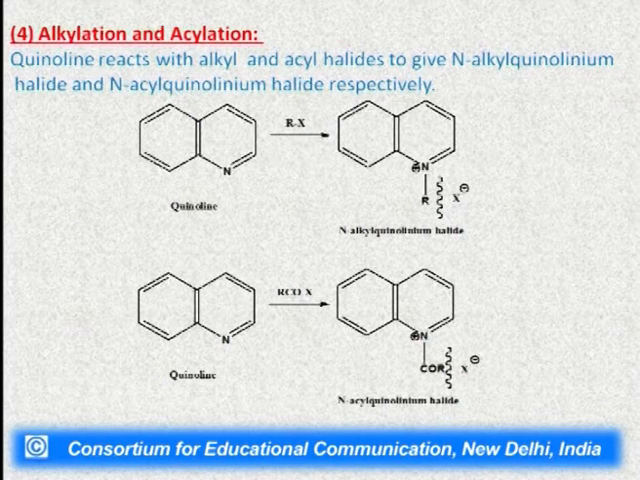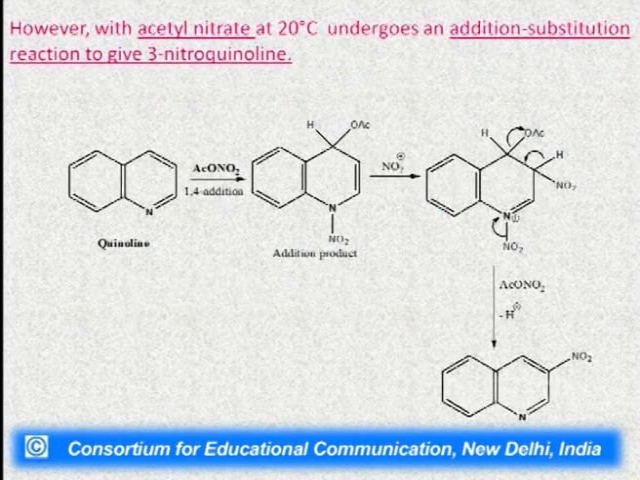Then comes the alkylation and acylation of quinoline. Quinoline reacts with alkyl halide or acetyl halide to give us their respective N-alkyl quinolinium halide and N-acyl quinolinium halide respectively. Here these two salts are formed with the alkyl halide and the acetyl halide.